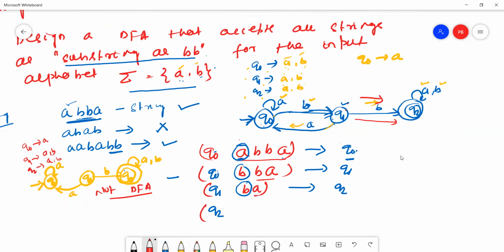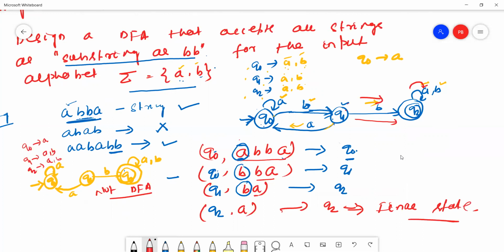The remaining string here is A. Okay, Q2 reads A and again goes to Q2. So Q2 is the final state.